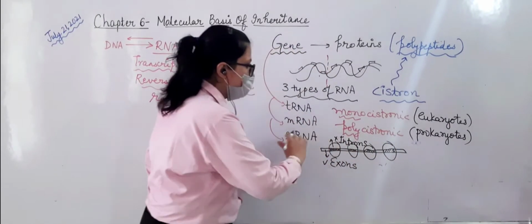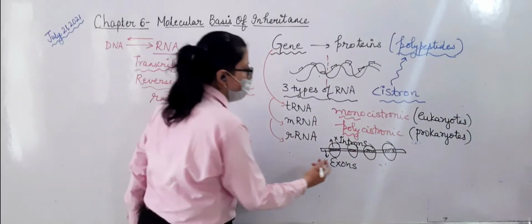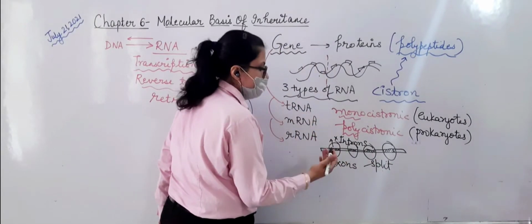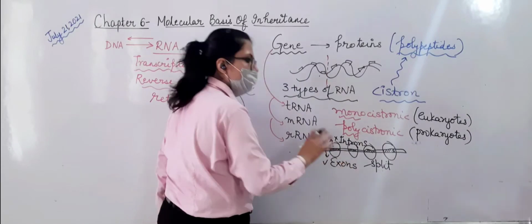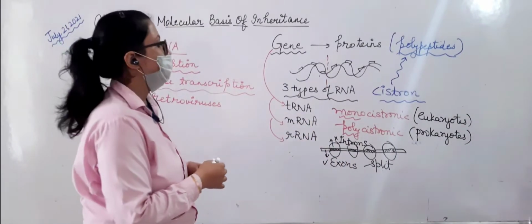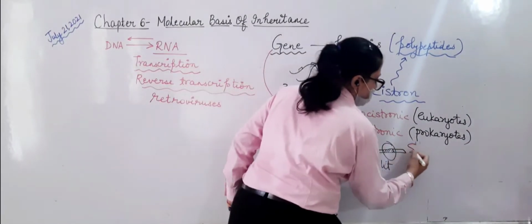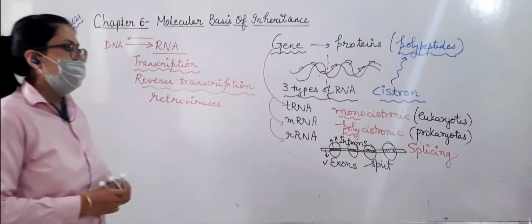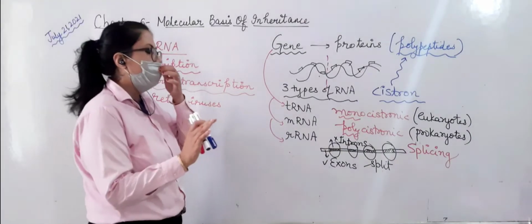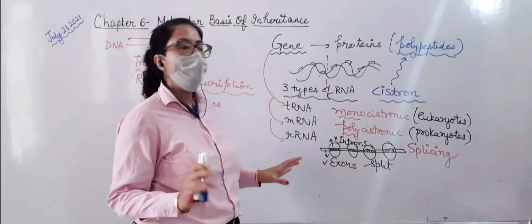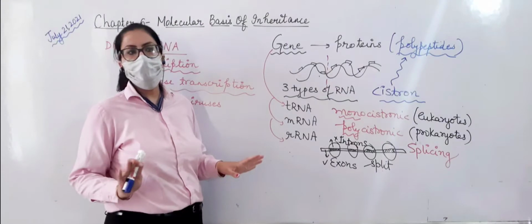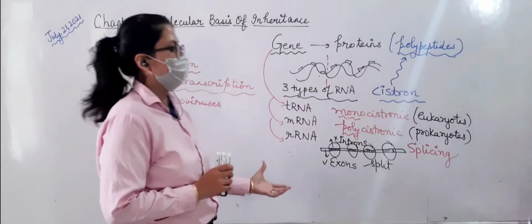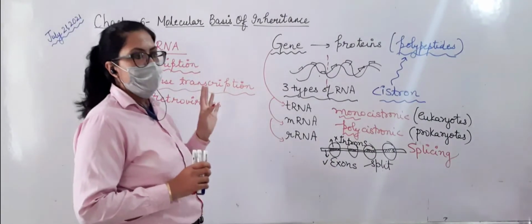So we can say this is a split arrangement of genes. It has to be split up. The process by which the exons remain and the introns are removed is called splicing. So what is splicing? The introns will be removed because we don't need the non-coding regions. We only need the coding regions. So this process is called splicing, and that is present in eukaryotes.